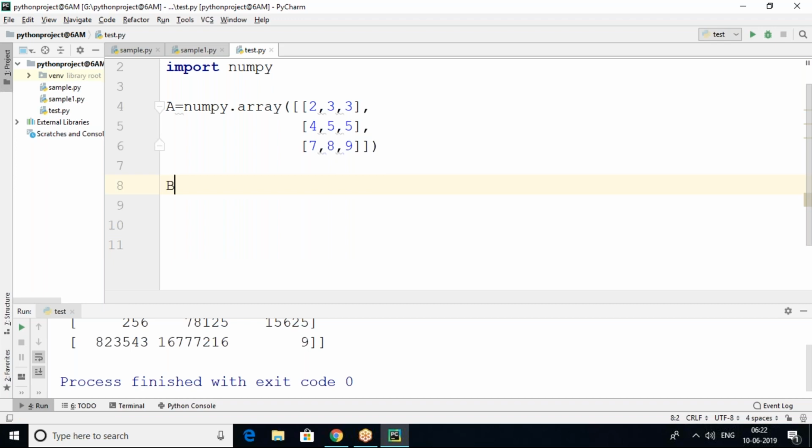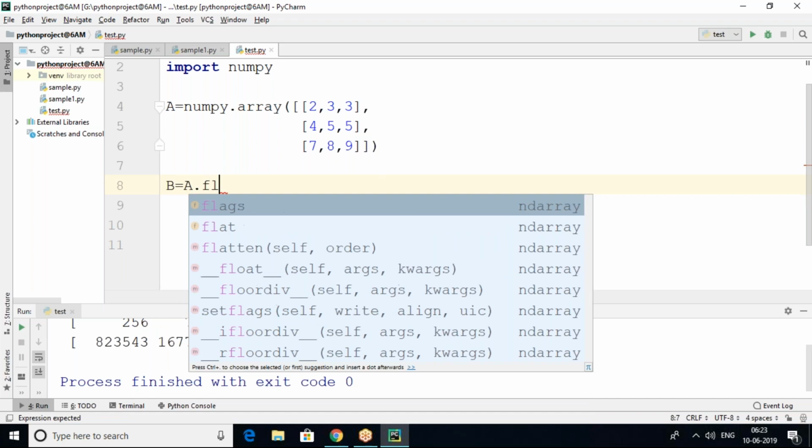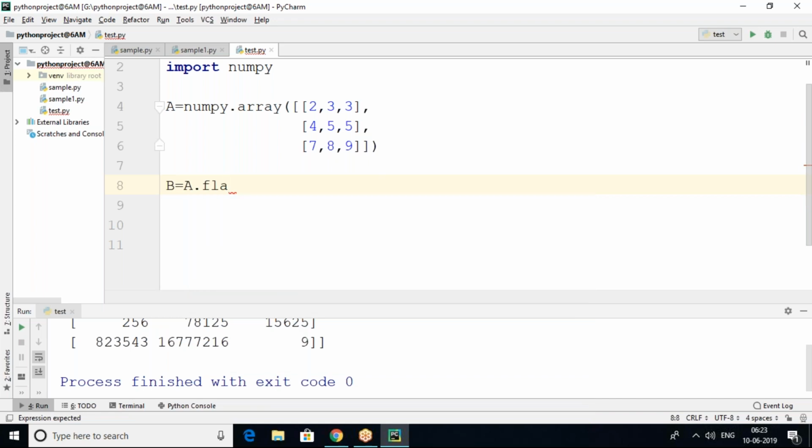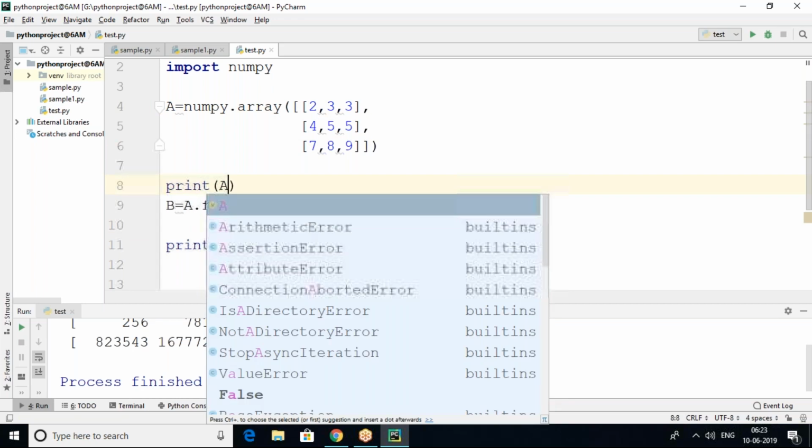For example, here b equals a.flatten, or else a.flatten. Flatten is a method which converts this two-dimensional array completely into single dimension. Print b. So here print a.